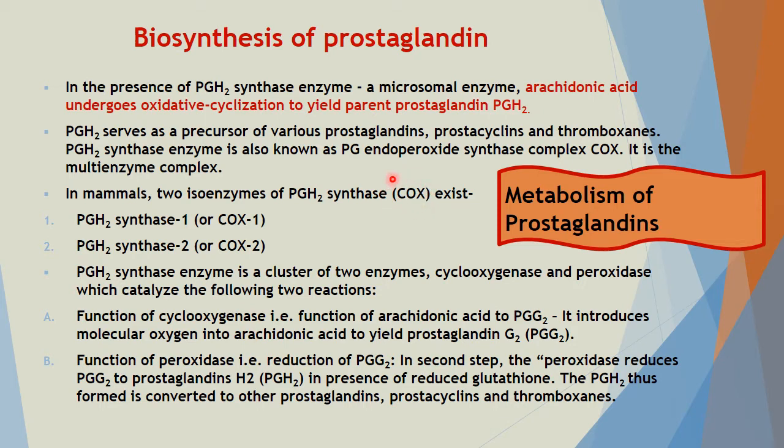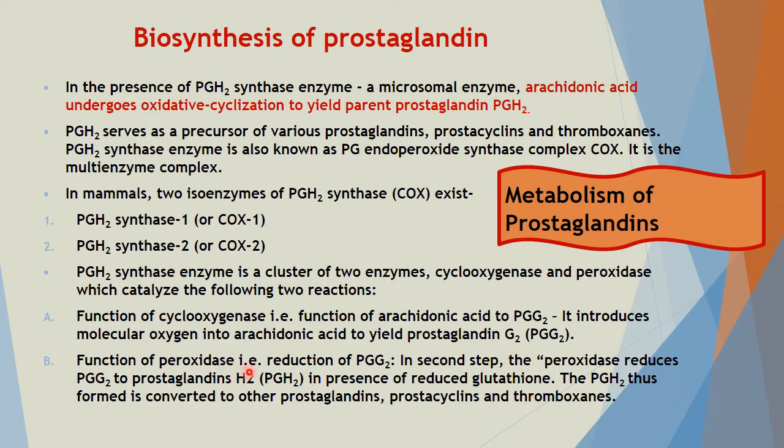So this COX is also cyclooxygenase. The function of cyclooxygenase is to act on arachidonic acid to form PGG2. It introduces molecular oxygen into arachidonic acid to yield prostaglandin.